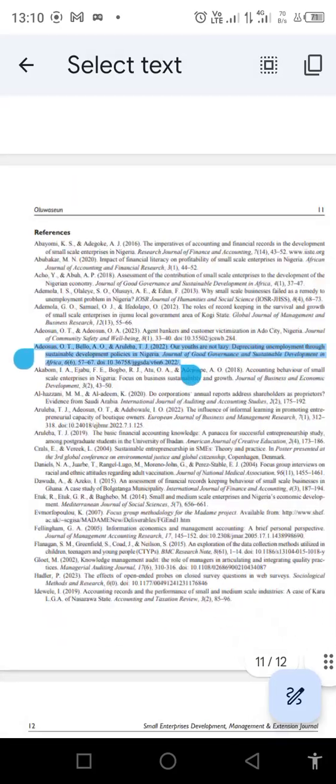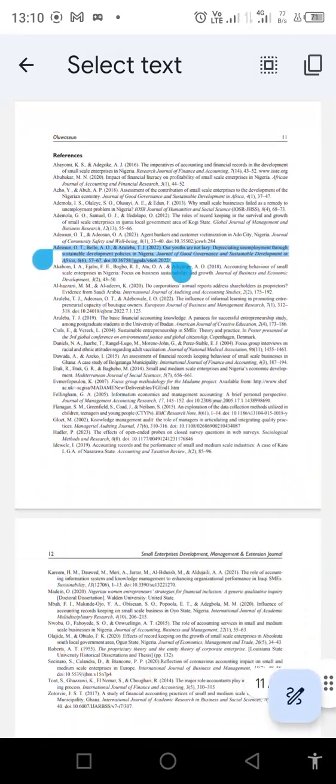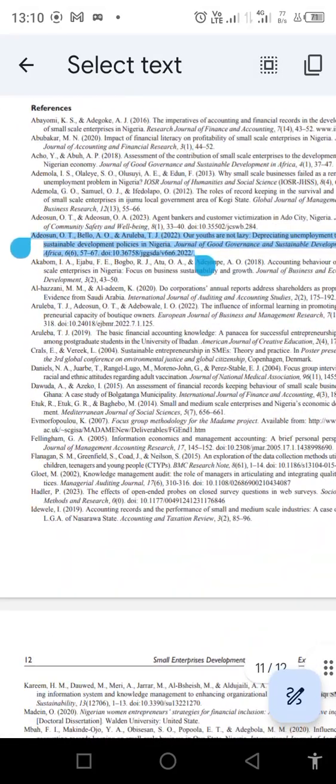Okay, so that will be all for now on how to reference a journal article, just journal articles. In our next video, we shall be talking about how to reference an article we got from our book source. Then after that, we move to online articles.